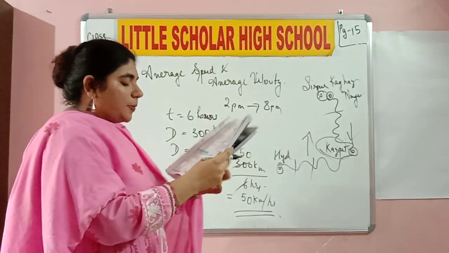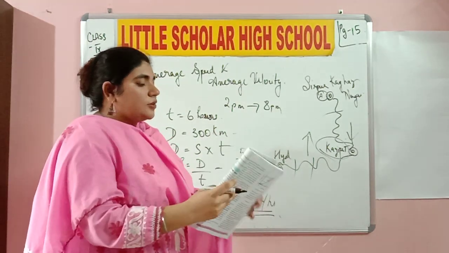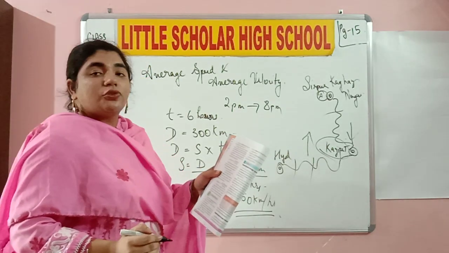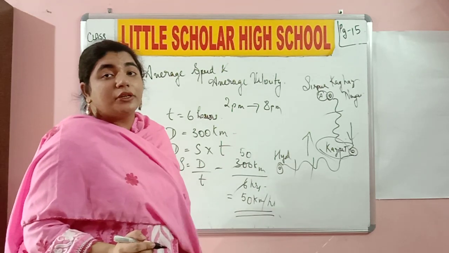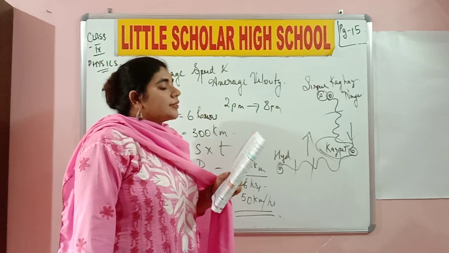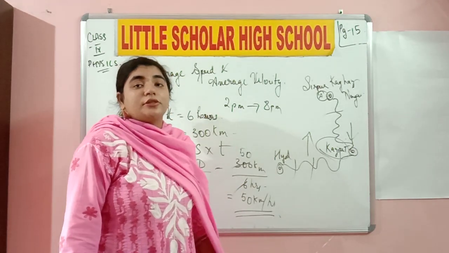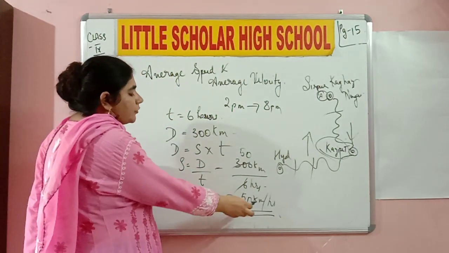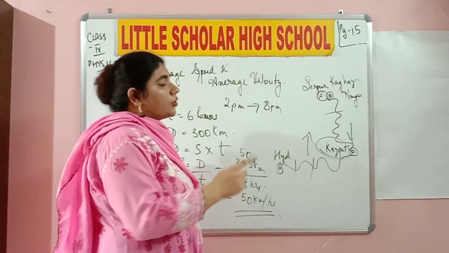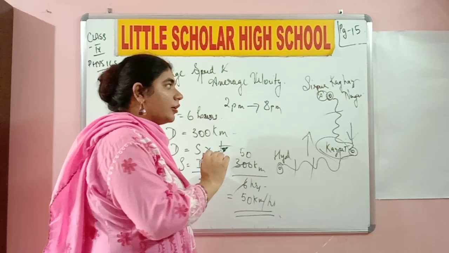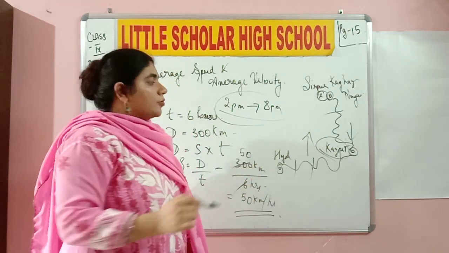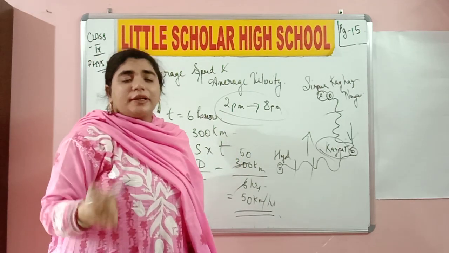Now turn the page to page number 16. There is a very vivid explanation over here. Can you say that the train has covered exactly 50 kilometers in each hour? I'll repeat the question for you. Can you say that the train has covered exactly 50 kilometers in each hour? We got the answer as 50 kilometers per hour. But logically thinking, do you really think that the train is going to cover only 50 kilometers in every one of those 6 hours that it took to travel from Kagaznagar to Hyderabad? Definitely not, class.